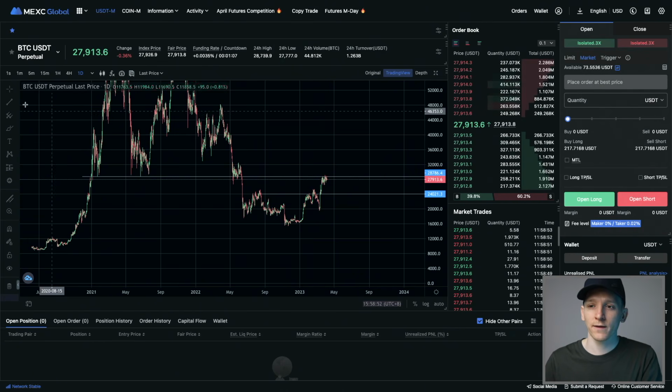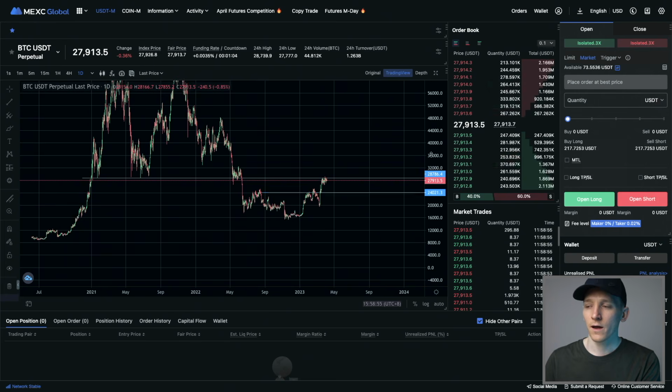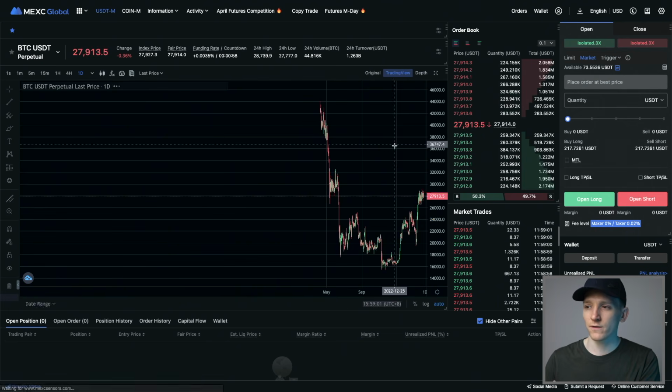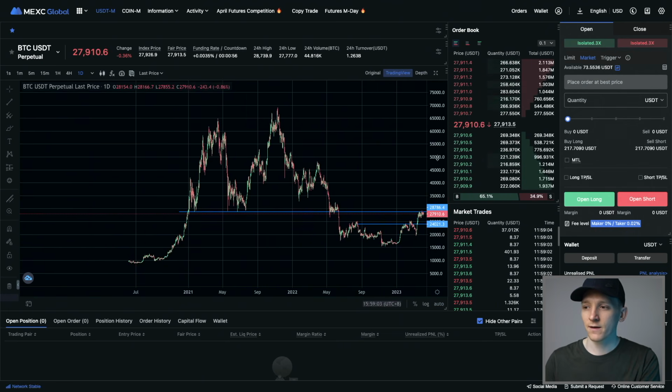So what we're going to do is put some support and resistance lines on the chart. So we're going to use the TradingView portion of the chart right here. There is an original here. This isn't good to use. Just use TradingView. TradingView is great. It's industry standard. It's a completely separate site.